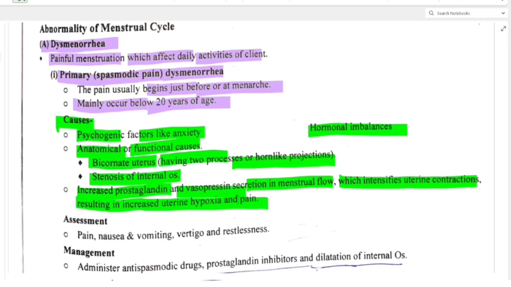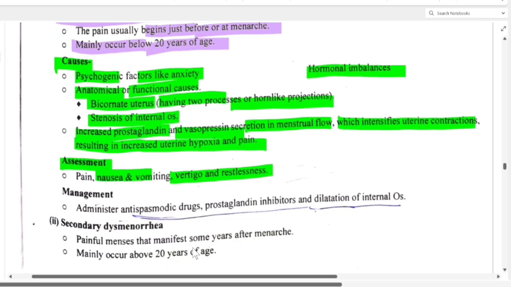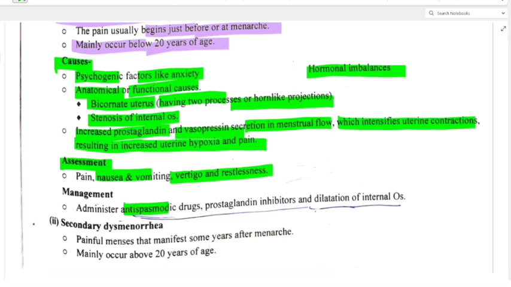Then you have to consult with a doctor, because see, abnormalities of the menstrual cycle can sometimes be due to some internal causes also. So you have to go for a checkup, right. So now the assessment part, let's see. That is pain, nausea and vomiting, vertigo and restlessness. Clear? Now how will we manage dysmenorrhea? Administer antispasmodic drugs, prostaglandin inhibitors and dilatation of internal os. All these are the management.